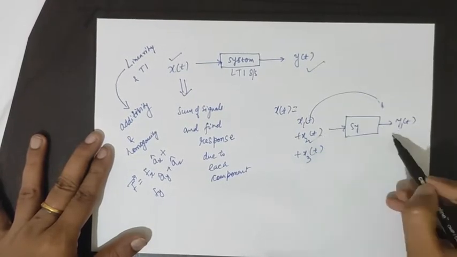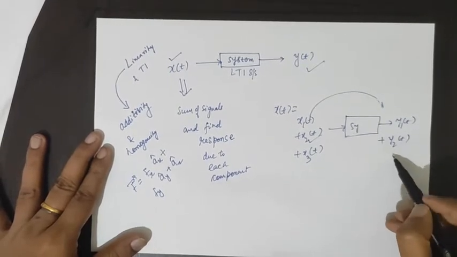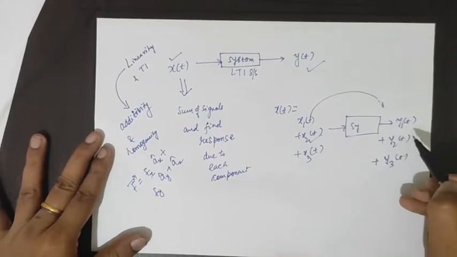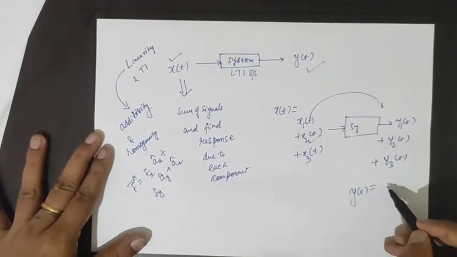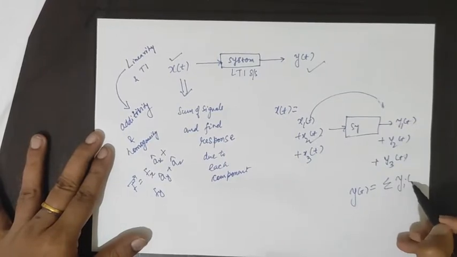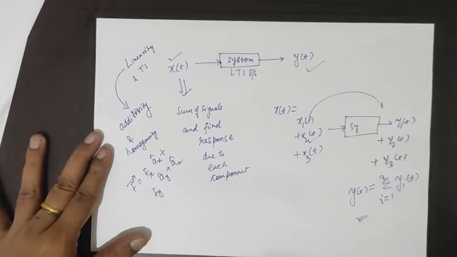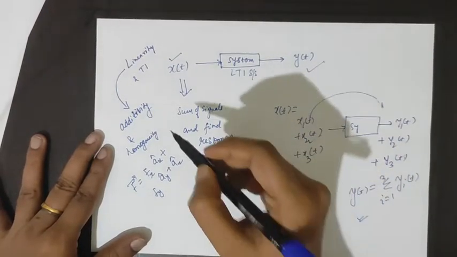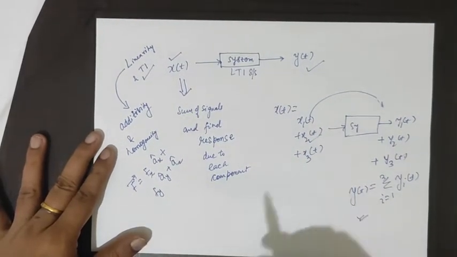For x2 there will be an output y2 of t, and for x3 the corresponding output is y3 of t, and then we will add each of them to obtain the corresponding output. So this was the concept of linearity. And what was the concept of time invariance here, that we will see.